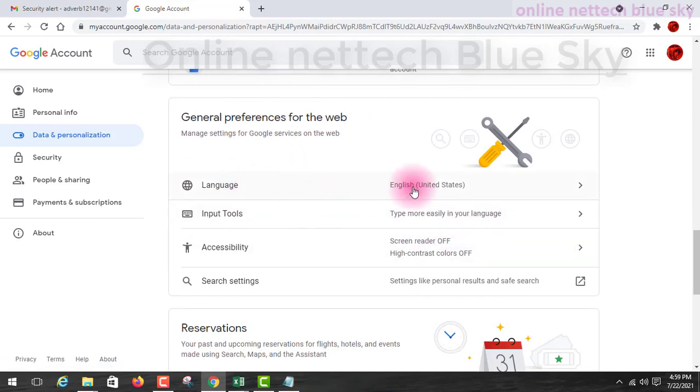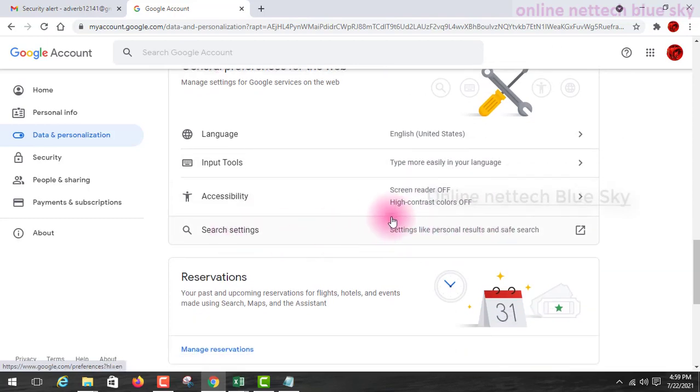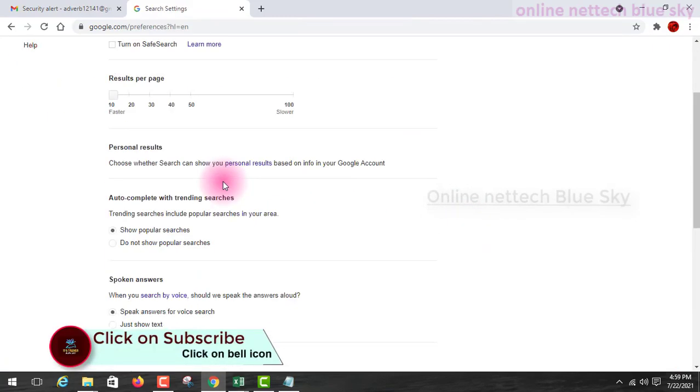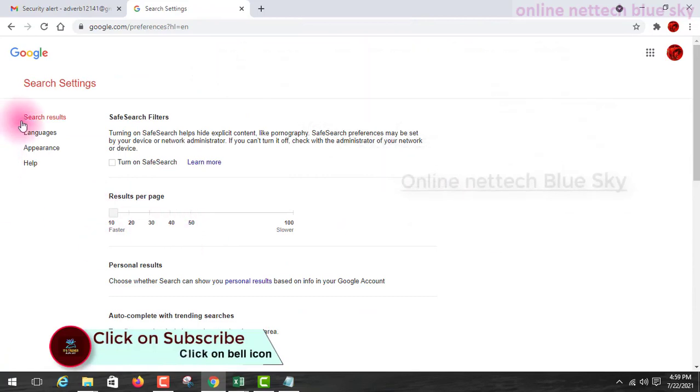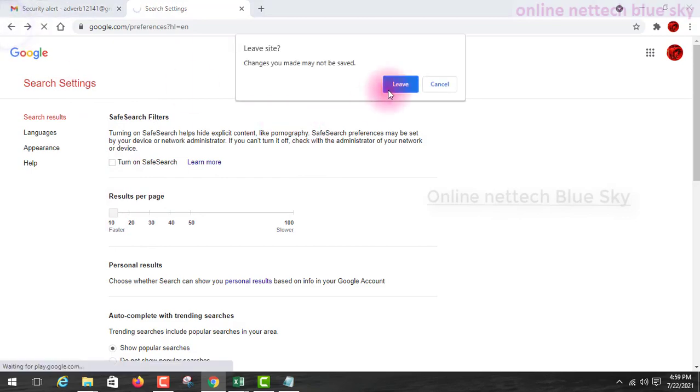So this is my account language, and input tools, you can see type easily for language, accessibility, screen reader, high contrast color off, search settings like personal results off, and safe search. Okay, so this is showing me the search engine settings, you can see. Turn on safe search for better results per range and faster. So you can set it up here.